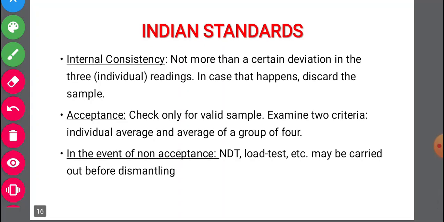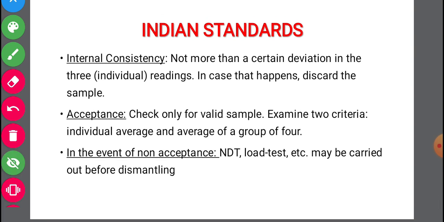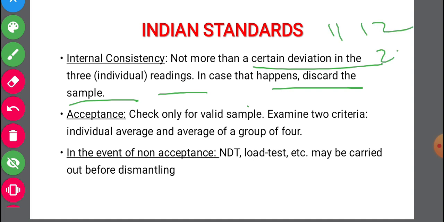We have Indian standards. First one is internal consistency: not more than a certain deviation in the three individual readings. In case that happens, discard the sample. Suppose we are getting readings for the specimens like 11, 12 and 25, it will not be accepted. If it is 11, 12, 13, accepted. 11, 12, 12, accepted. 11, 11, 12 is also accepted. But if you are getting 11, 12 and 25, this 25 will not be accepted.